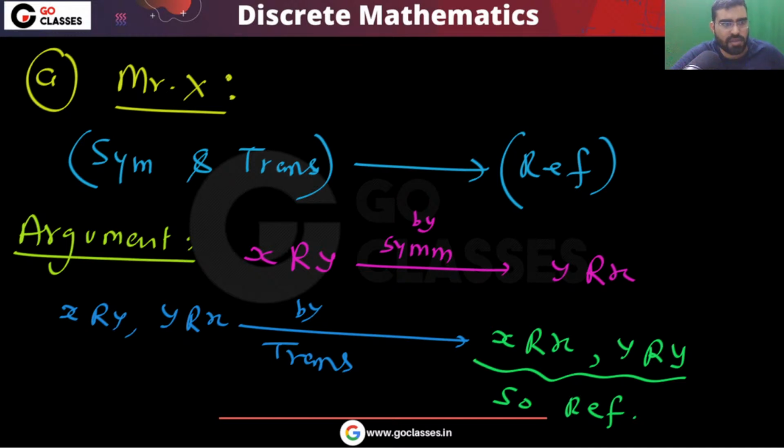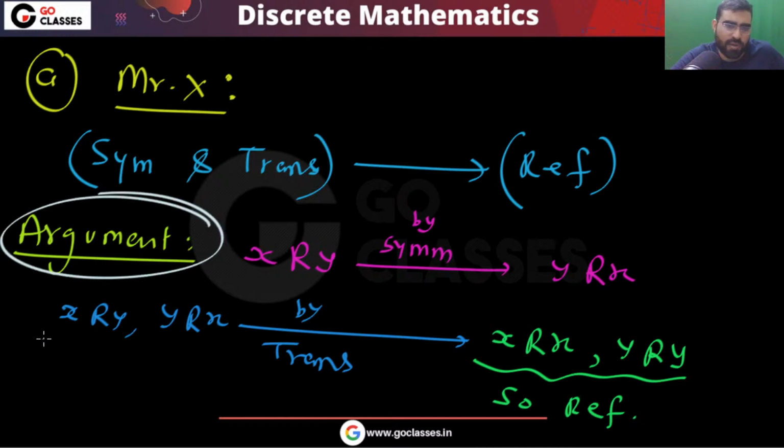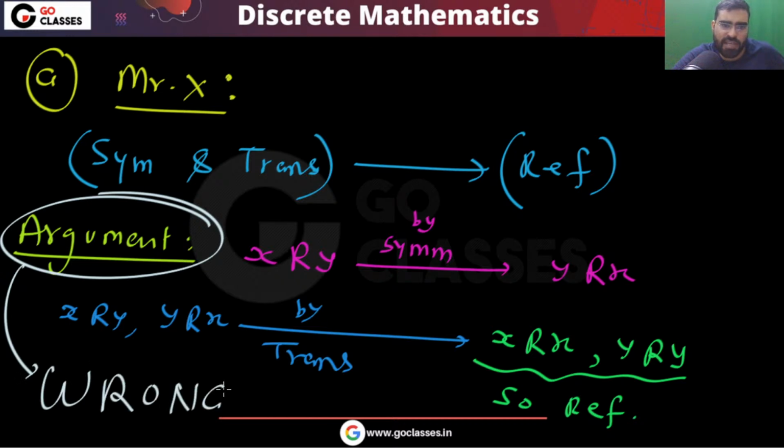Can you tell me? In this argument, what is the problem? It looks very good. A beautiful argument. But what is the problem? So let me tell you, this argument is wrong. Why is this argument wrong? The argument is wrong because this may not happen, right? The problem is here. This may not happen. You may not start.